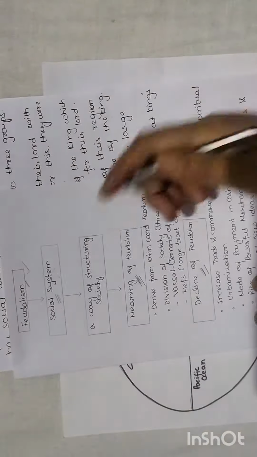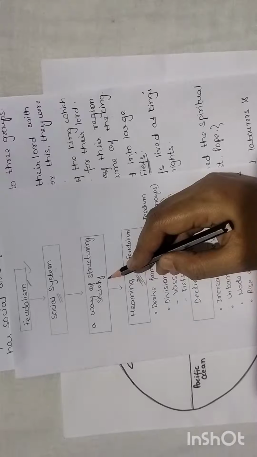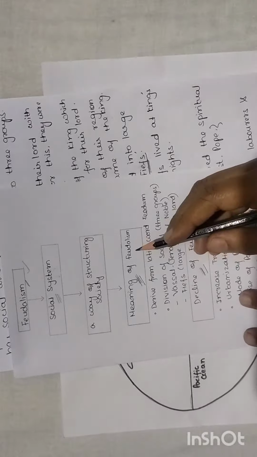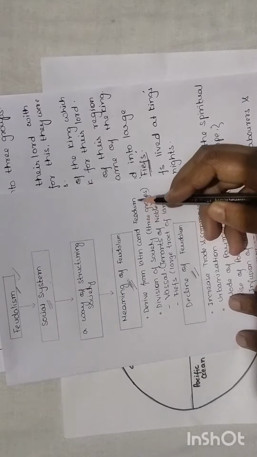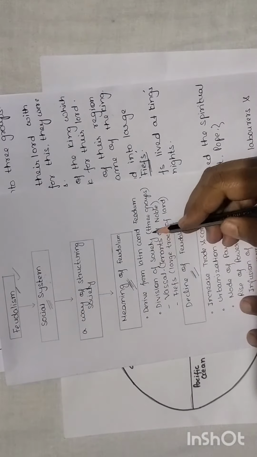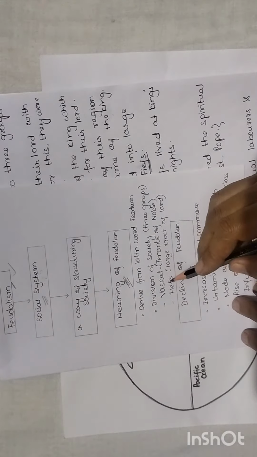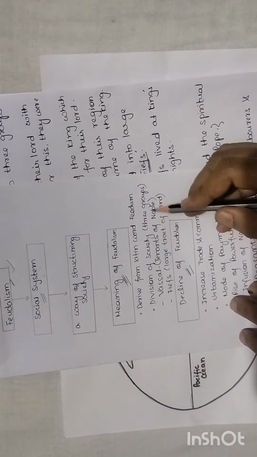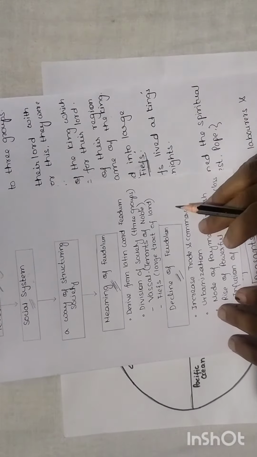Just now we have seen that feudalism is a social system, a way of structuring society, and after that we have seen the meaning of feudalism. Here we tried to understand that it has been derived from the Latin word feudum, which means fiefs, and that society was divided into three groups. Two terms were very common here, the vassal and the fief. The vassals were basically the tenants of the nobles, and the fiefs were the large tracts of land. I hope this much is clear to you.